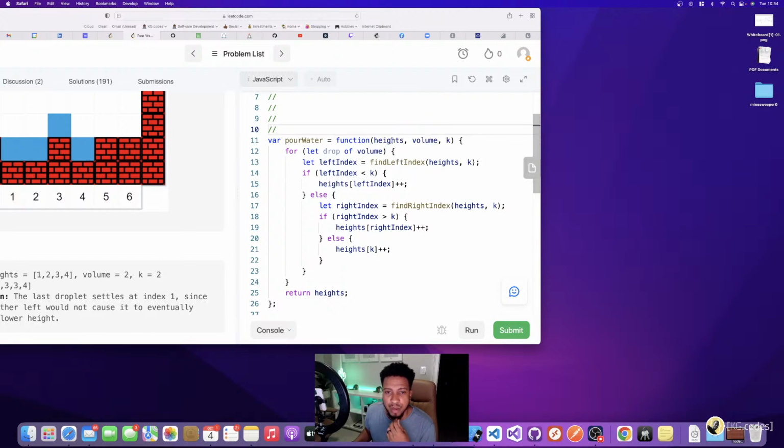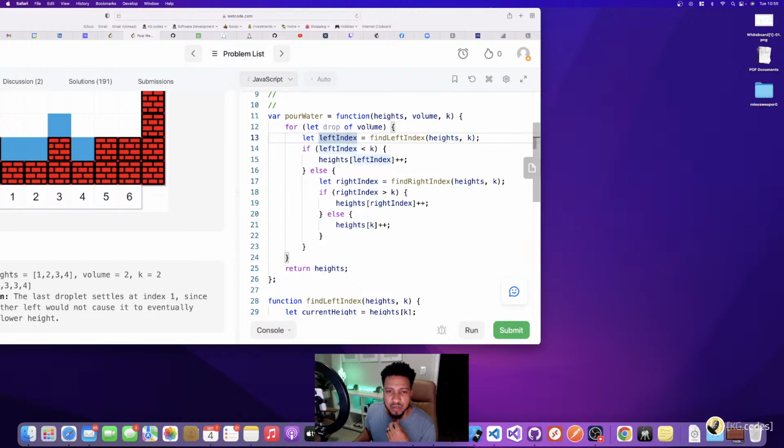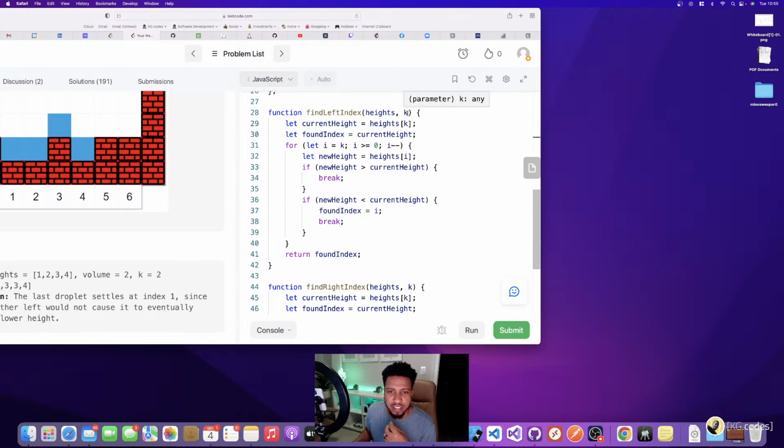So I pass it in heights, volume, K. That was what was given to me in the problem statement. So I'm going to do a for loop for every volume, and I don't care about these values, but I'm just doing a for loop to do this loop this many number of times. Have this find left index function. In find left index, I take the heights and K, and I get the current height that I'm on, and then I set that to found index, which is my return variable. I loop through starting at K, and I go backwards until I get to 0,